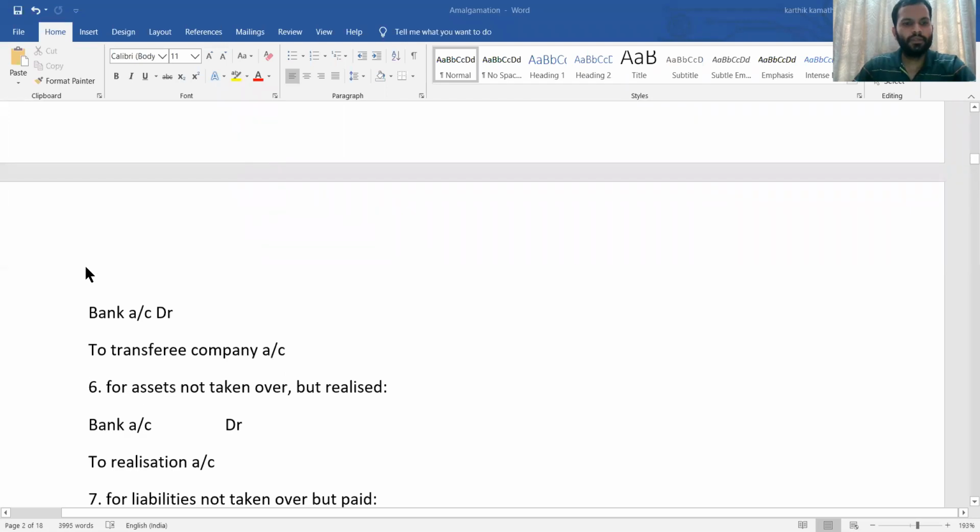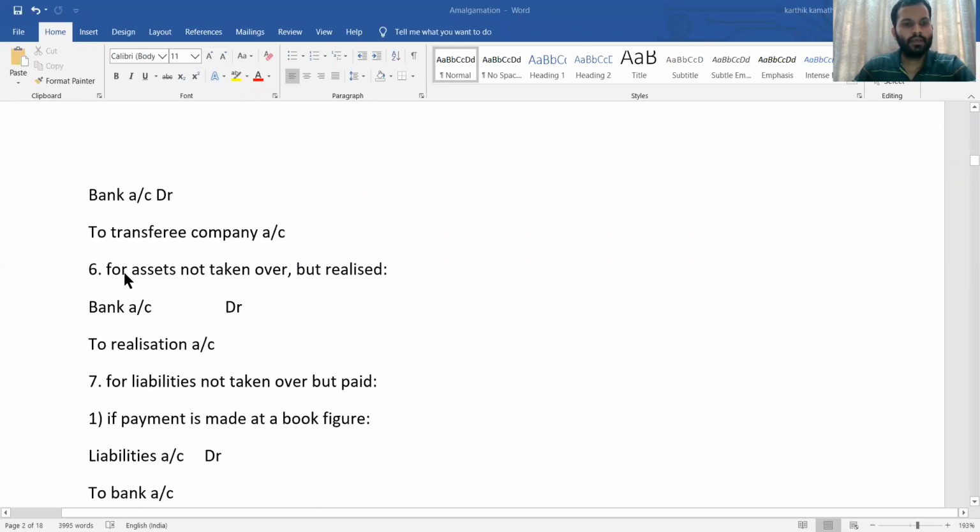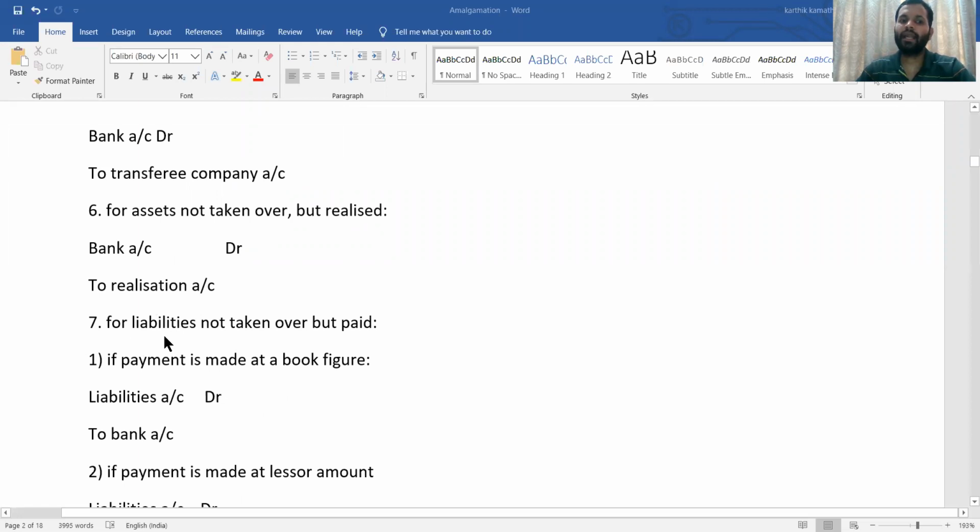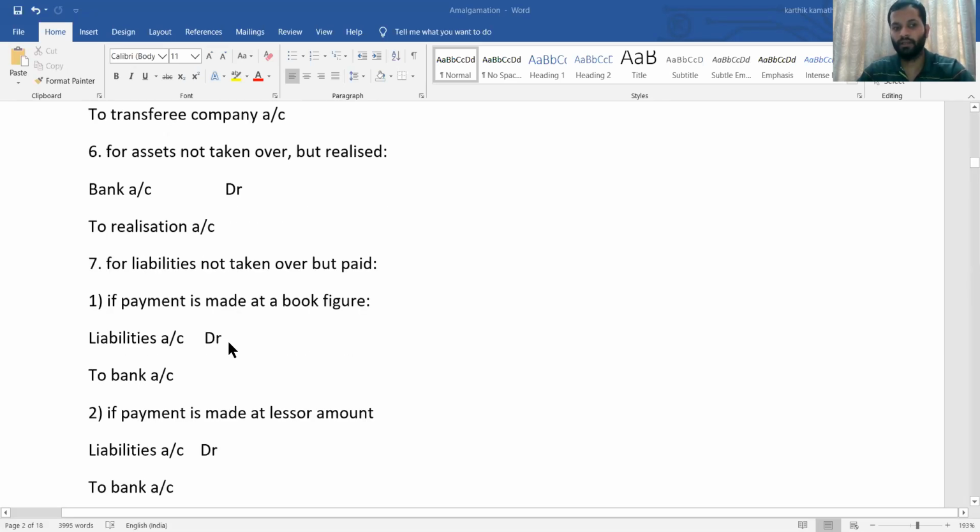Then, for assets not taken over but realized, we are going to write in the credit side of the realization account. Then the seventh entry, for liabilities not taken over but paid. In the case of a liability which is not taken over but paid, if payment is made at book figure, then liabilities account debit to bank account. That is one journal entry.